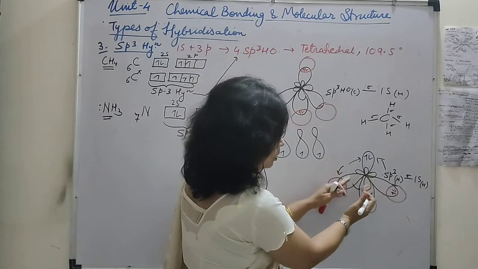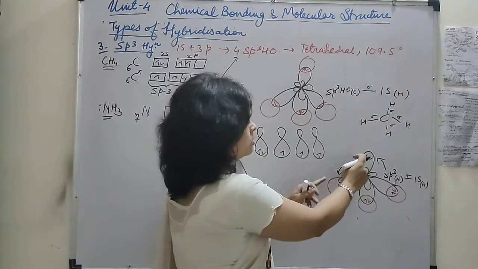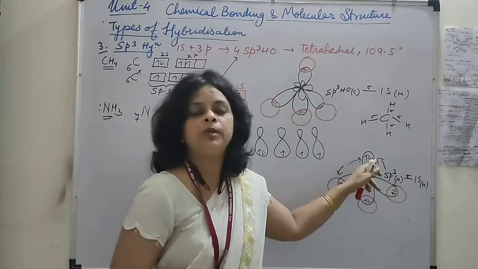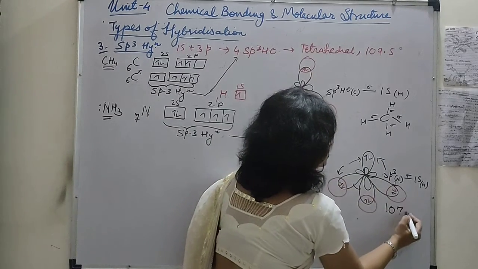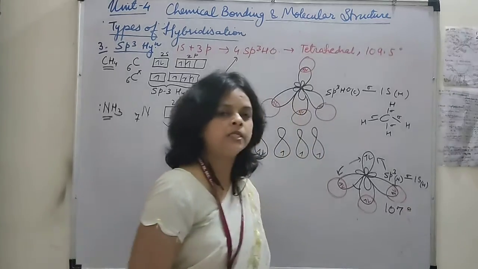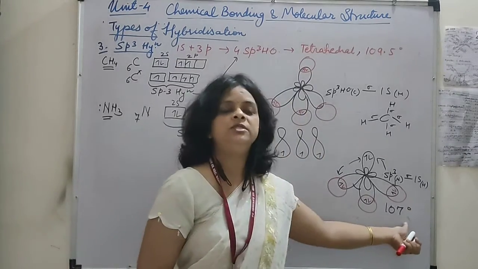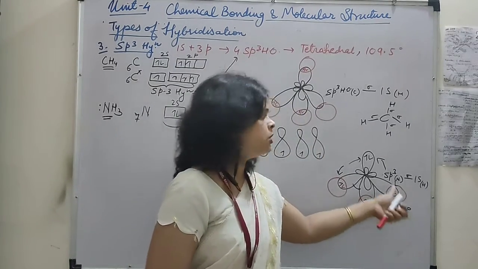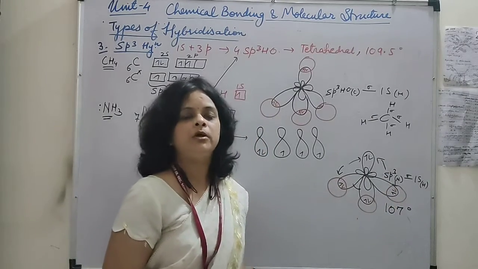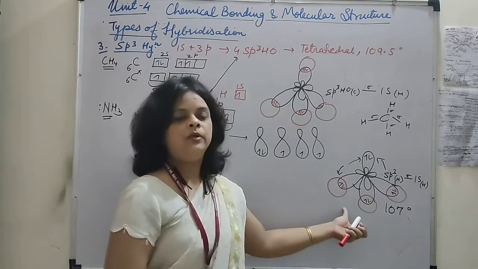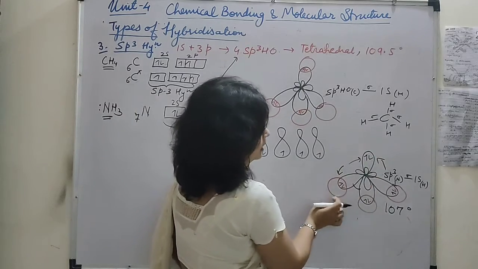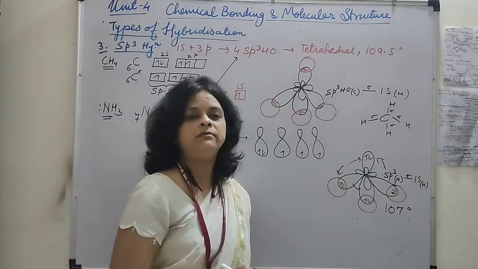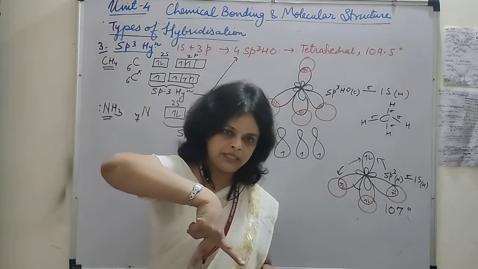These sp3 hybrid orbitals come closer because of the repulsion from this lone pair of electrons, and the angle reduces to 107 degrees. ठीक है, अमोनिया के केस में 107 डिग्री हो जाता है because of the repulsion due to this lone pair of electrons. अगर हम geometry की बात करें तो you can very well see there is no overlapping here, only the 3 hydrogen atoms are present, so it is having the shape like this.